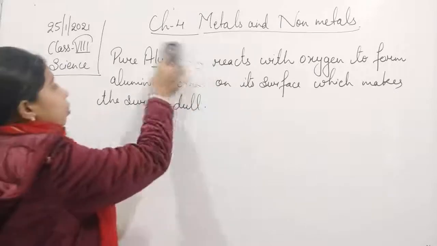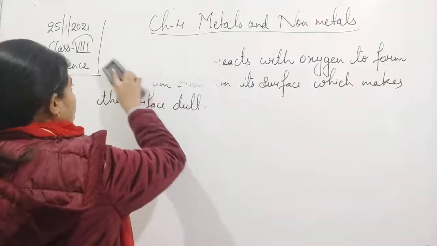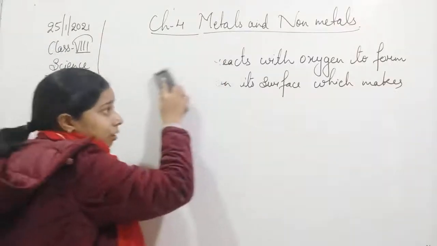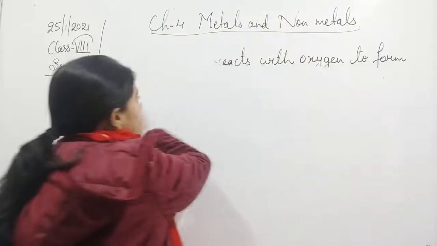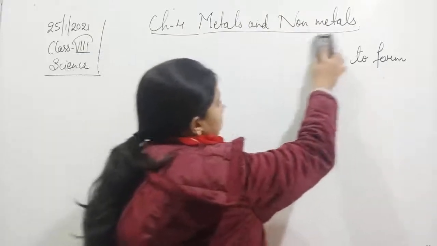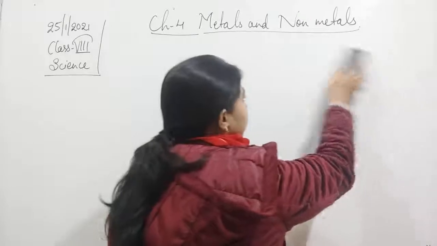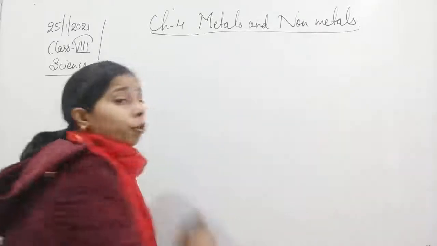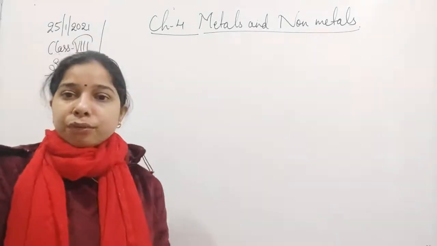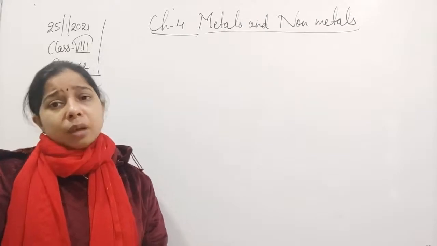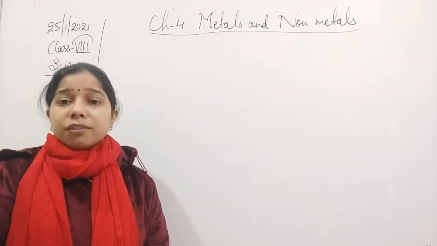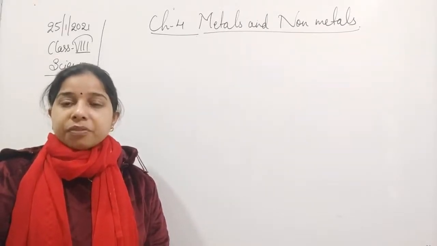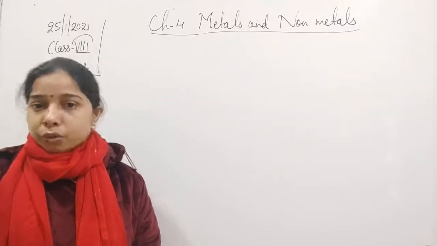Now, this corrosion is not good because it weakens the metal and changes its color. So there must be some methods we can apply to prevent corrosion. Let us see the different methods by which we can prevent corrosion.